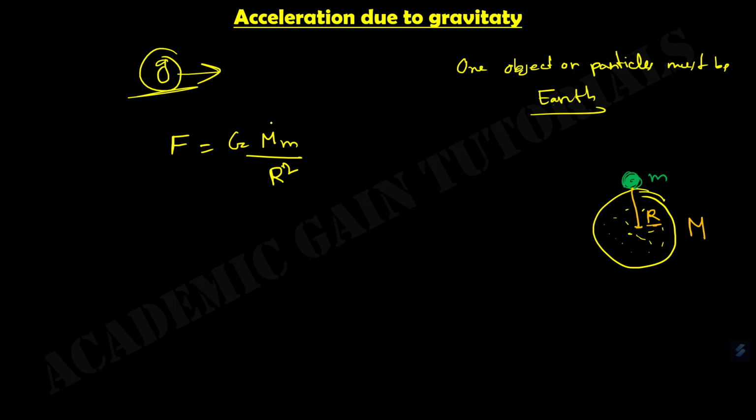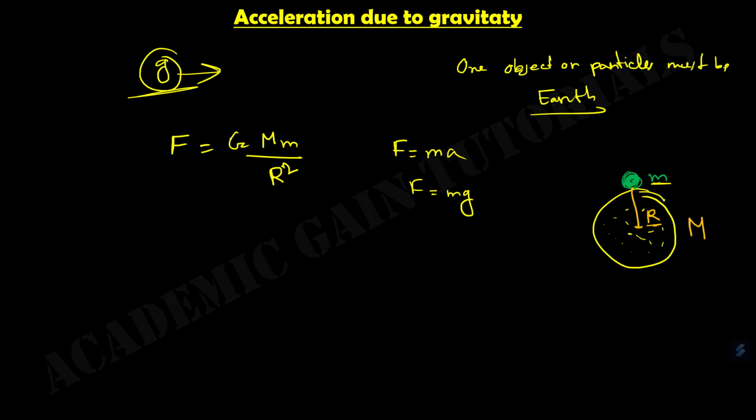And from Newton's second law of motion, we know force equals mass times acceleration. Here mass means the mass of this object, and we represent the acceleration as g.